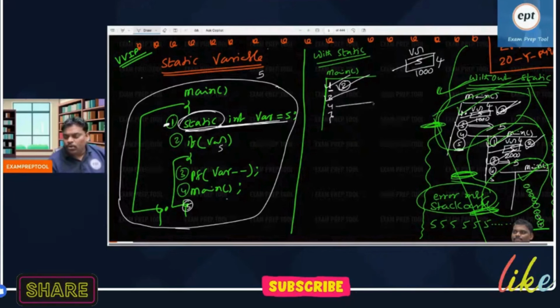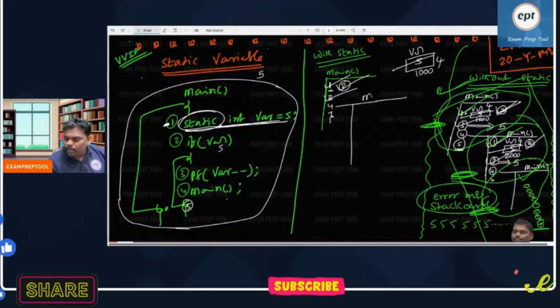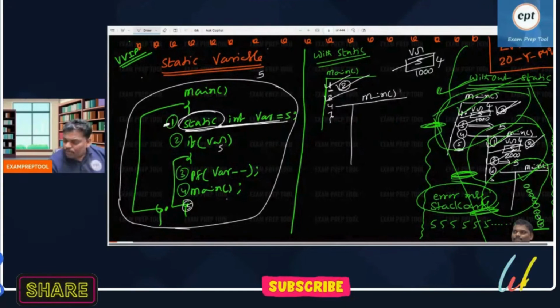Main is called again. Can you see the fourth line again? Main is called. Very interesting. Can everyone observe? First line again. By seeing static, you will skip it. You don't do any work.